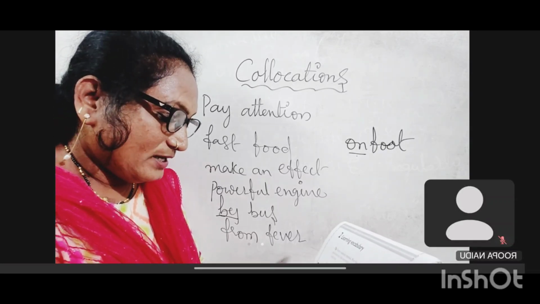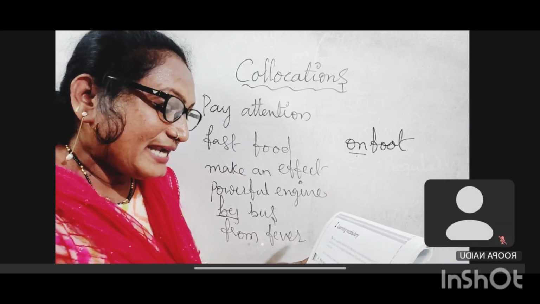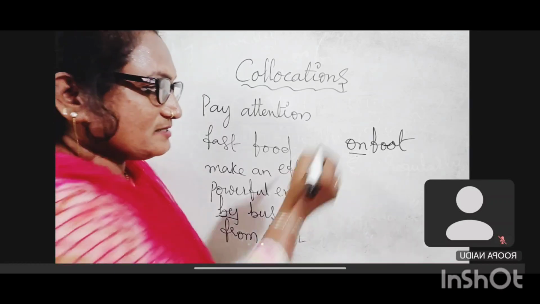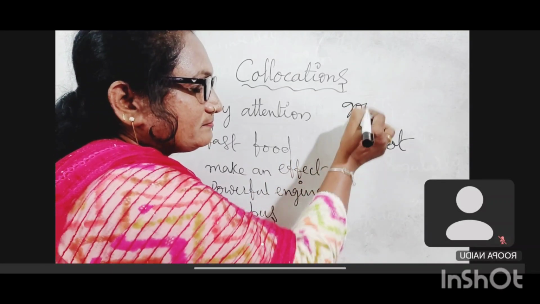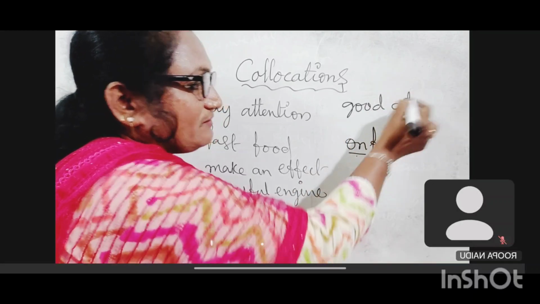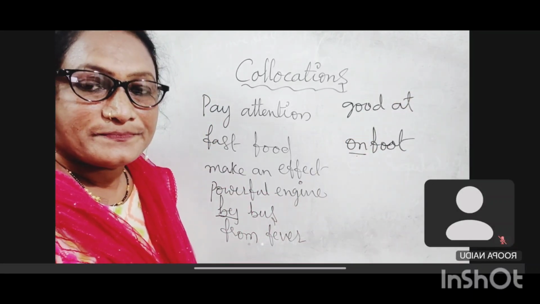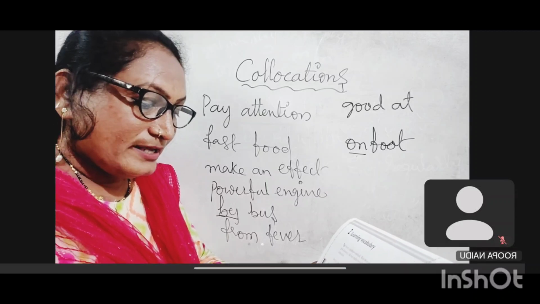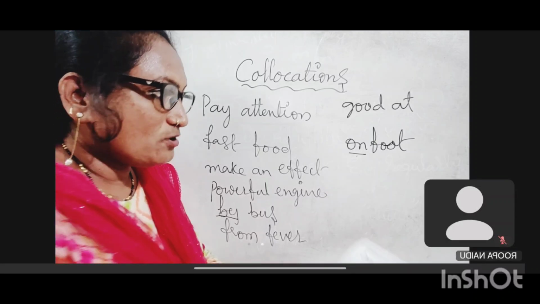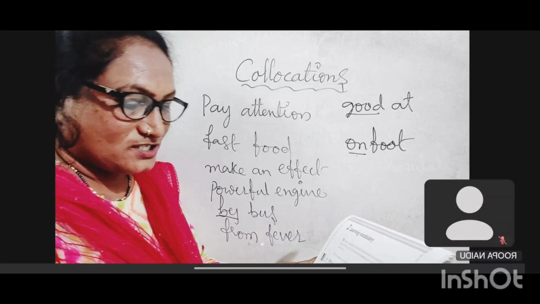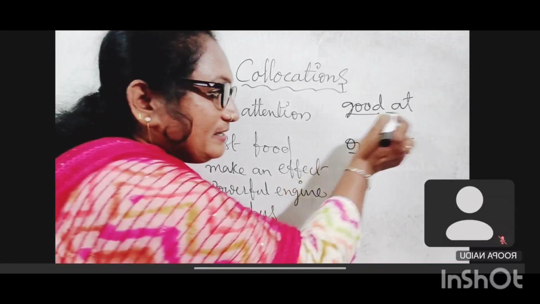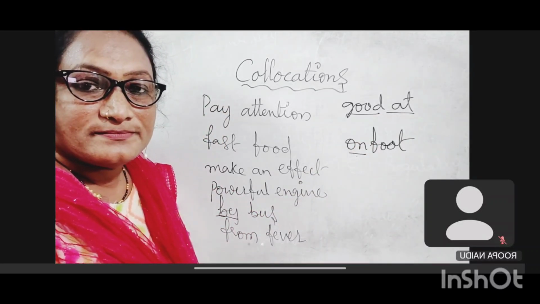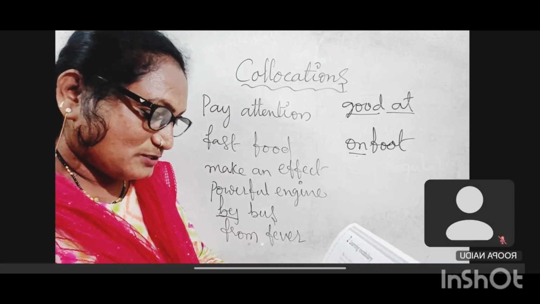Then the second one is, some people are good at languages. Good at languages we have to say. Underline good at. Next here, what is good? It's an adjective and at is a preposition. Explain like this also.